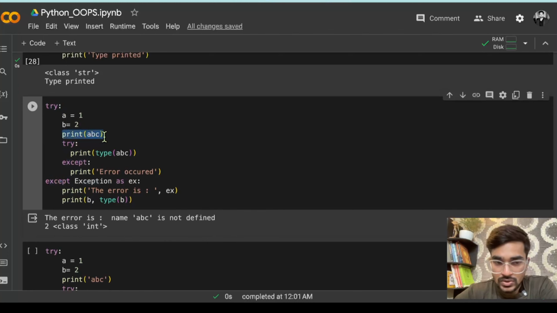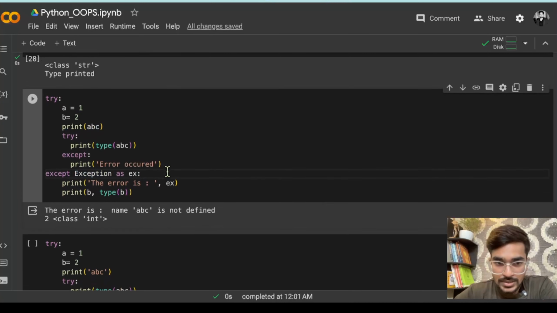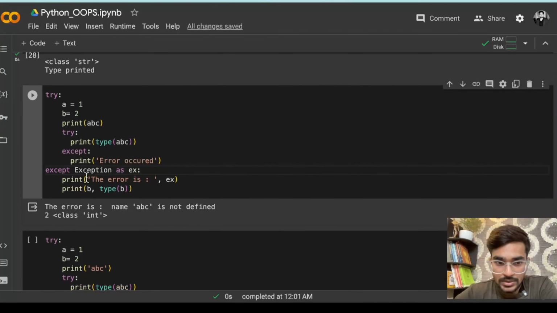So since this is not getting printed, nothing will be printed here, it will directly come into the exception, except Exception as ex. So this is another way of using that exception block. Whatever the exception that is coming, you can just print that. So that error is ex, and ex is what, exception. यहाँ पे जो भी exception आ रहा है, you can just capture that. So except Exception as ex.